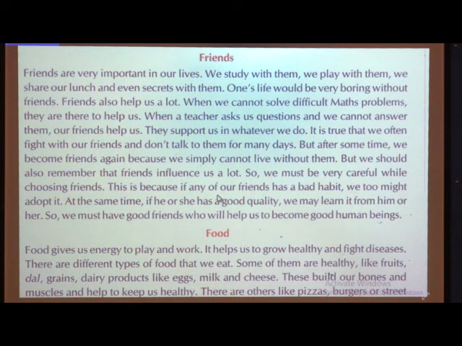So whatever you are doing with your friends, it should be very proper. If any of your friends has a bad habit, just ignore it and try to give good advice to that friend, or leave that friend aside or ignore that person. At the same time, if he or she has a good quality, we may learn it from him.